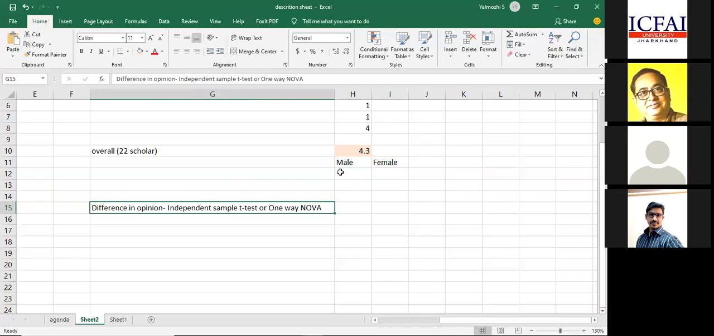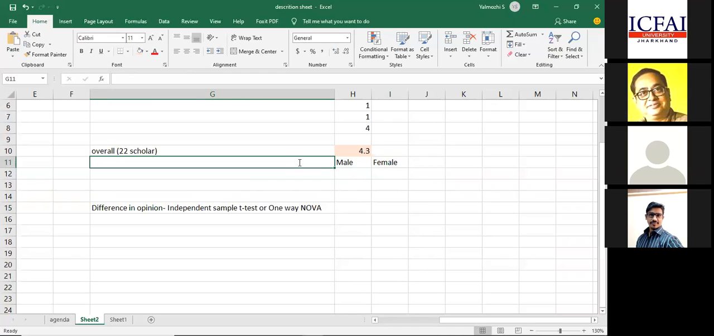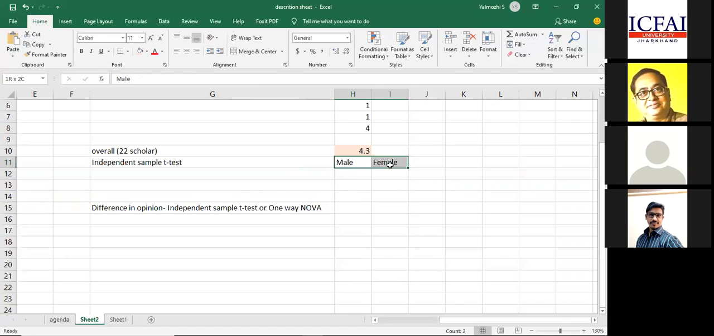Where is this independent sample t-test applicable? If I want to do an independent sample t-test, my variable should have two categories. What are the two categories? Gender. What are all the options you will generally give for gender? Male or female. Am I right? There can be one more option, transgender also. If you are adding that, it will be different.